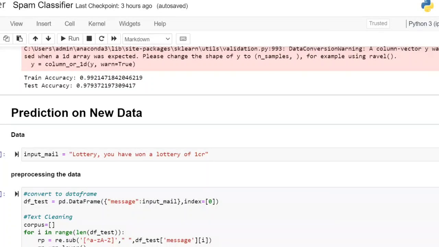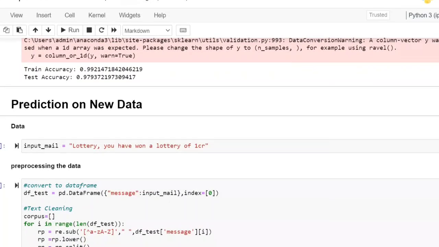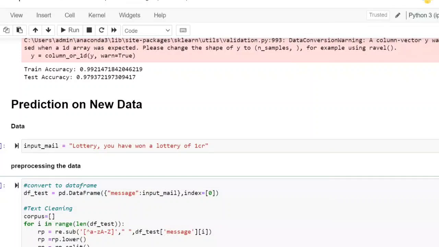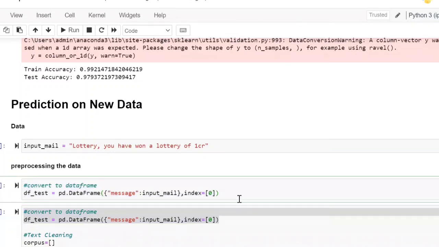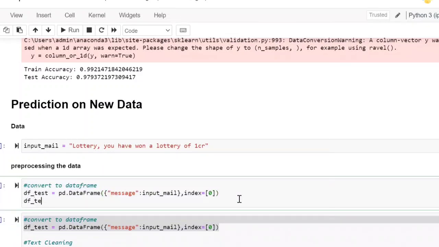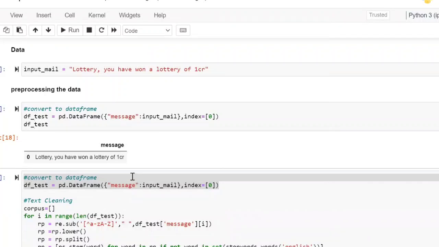If you see the output of this, df underscore test, can you see? You have got a message input column.